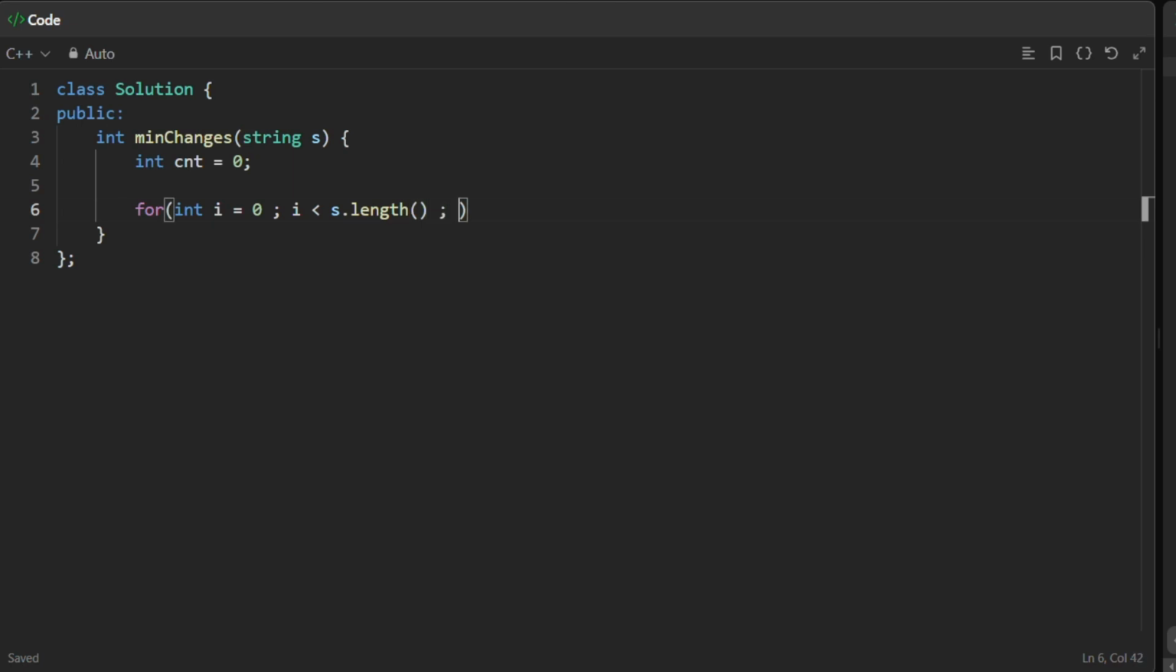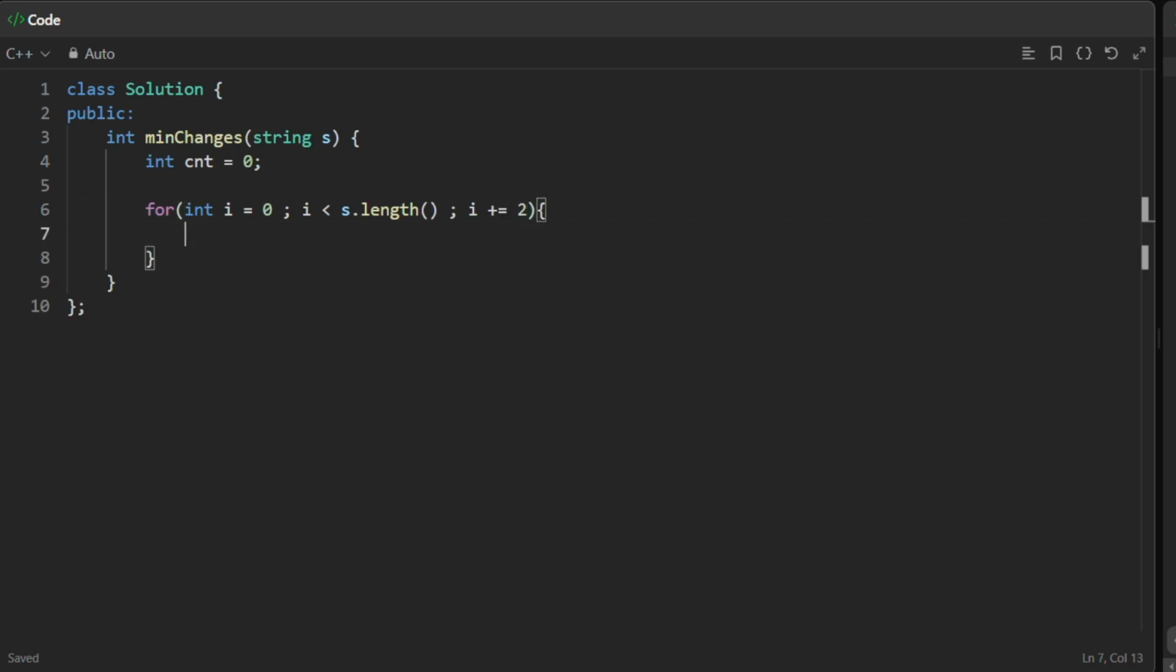And see, since we need to compare adjacent elements together, right? 0th index with the first index, second index with the third index, right? So at every step in i, we will increment it by 2. And inside this, we will check that if s of i is not equal to s of i plus 1, then in that case, you do count plus plus, right?